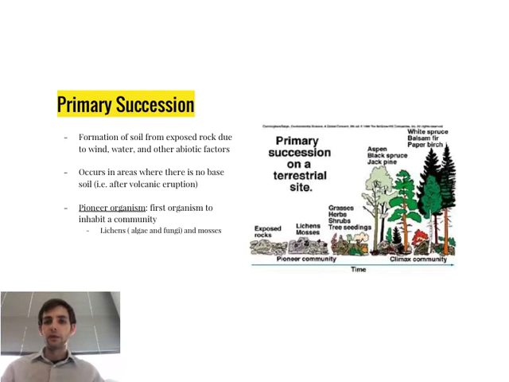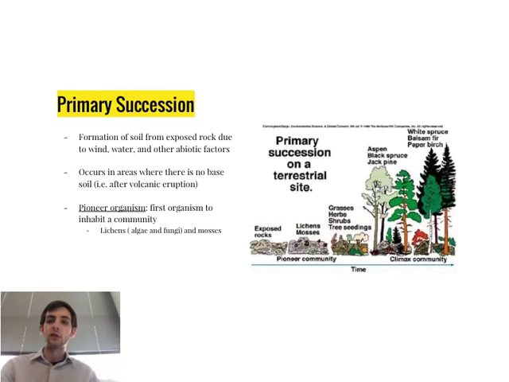And when we talk about primary succession, we're also going to talk about pioneer organisms. Just like the name implies, a pioneer organism is the organism that is first to inhabit a community. If we're talking about primary succession, wherever you see this exposed rock, which was due to some kind of environmental or natural disaster, typically the pioneer organism is going to be a lichen. And a lichen is a symbiotic relationship between a fungus and an algae. And then along with those lichens, you will also find things like mosses. And so lichens and mosses are going to pioneer or inhabit this new exposed rock where there's no base soil.